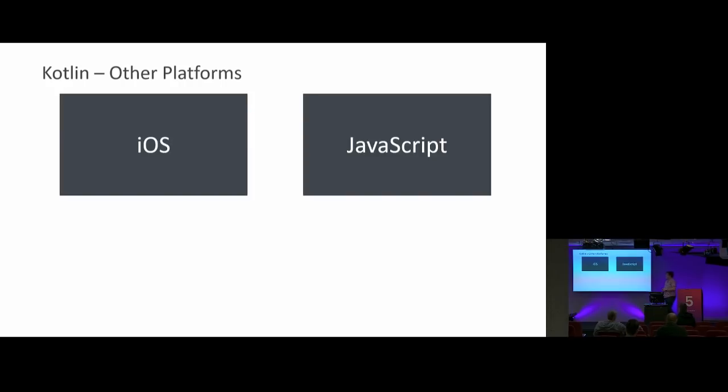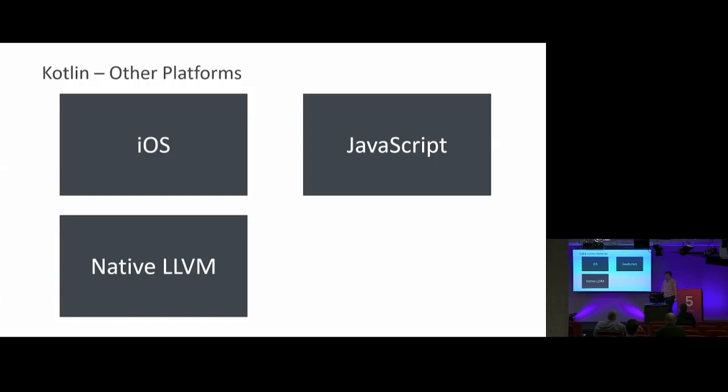Kotlin's other platforms include iOS, actually, and this is sort of a secondary platform where people are like, hey, we can now compile to native. Let's see if we can translate things from iOS to Kotlin. So if you go to Kotlin Conference, their iOS app's written entirely in Kotlin, which is pretty cool. JavaScript, like I said, compiling down to JavaScript, that's still in beta. Native with LLVM, that compiler to native is also in beta, but they're working on releasing that in production.